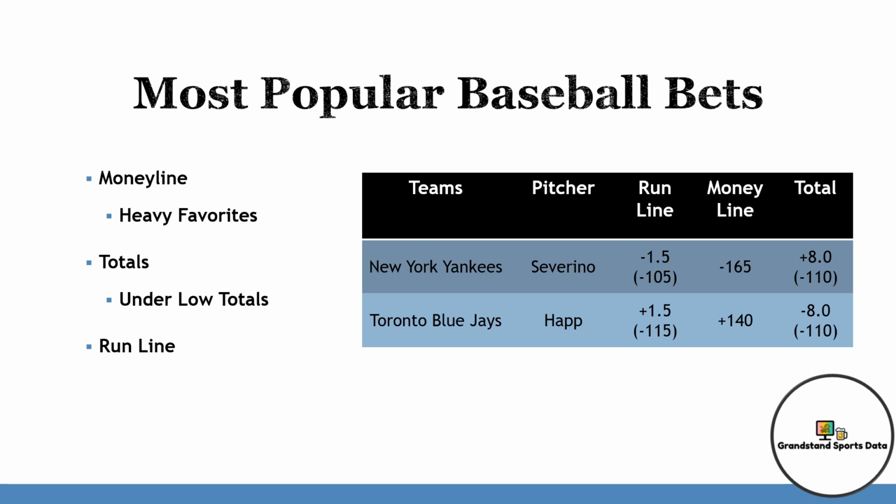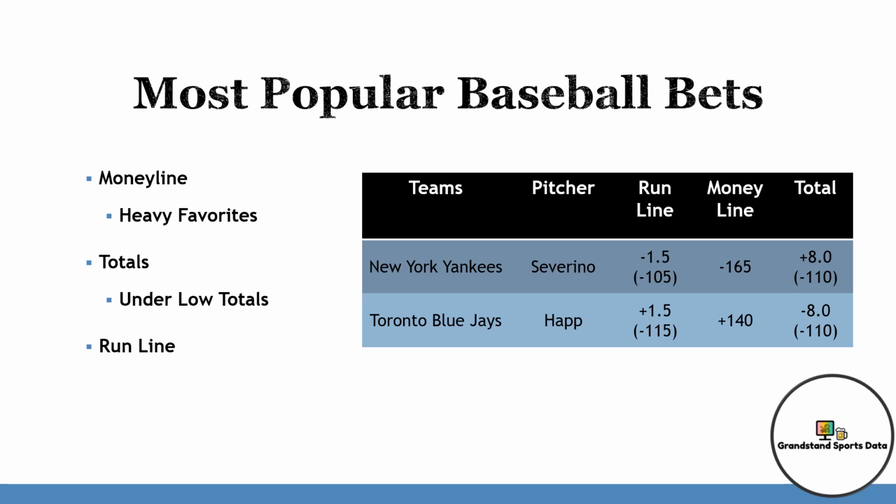Totals. Bookmakers set a number that they think the two teams playing will score in total, which is called the total bet. If you bet the over, you are betting the teams will score more than the number the bookmakers set. If you bet the under, you are betting that the teams will score less than the number the bookmakers set. Bookmakers offer baseball totals at straight minus 110 odds on either the over or the under. And as you might expect, baseball totals are offered in increments of half runs. Please note that extra innings do count toward the total.